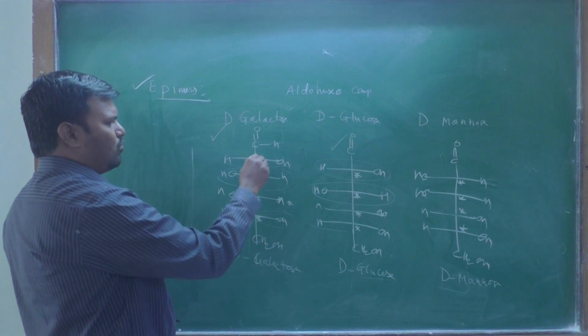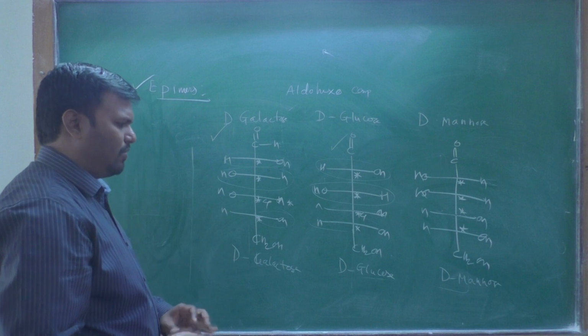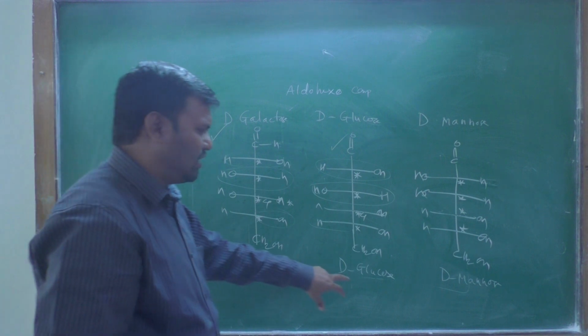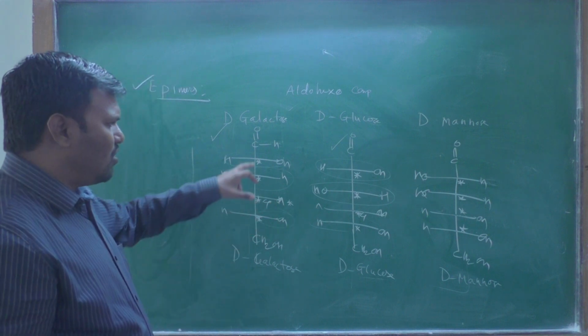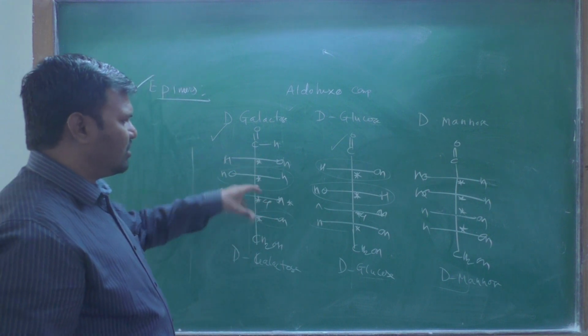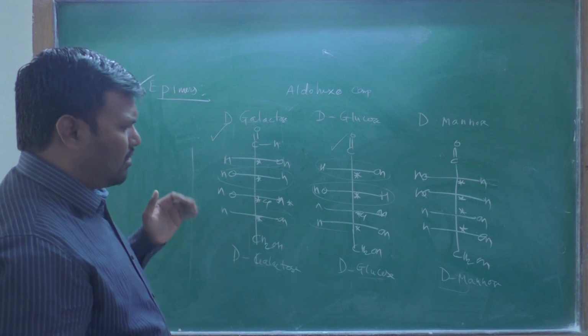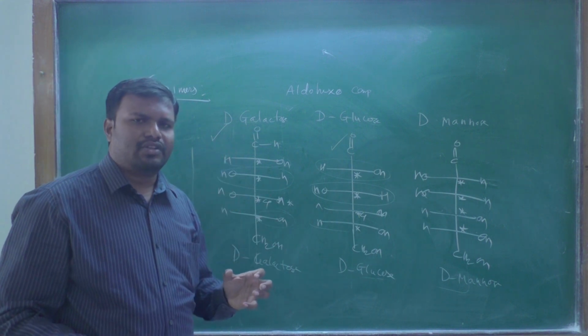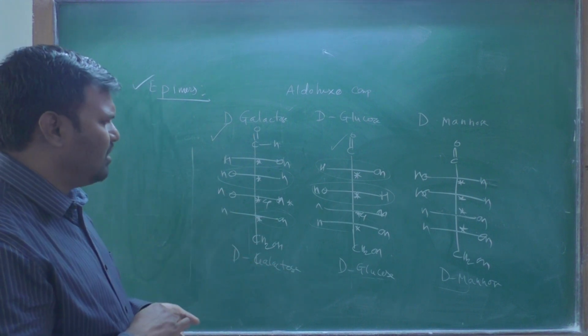Therefore, 1, 2, 3, 4. At the fourth carbon, when you compare galactose and glucose, there is a change in configuration. All other configurations are the same. Therefore, the molecule in which all the configurations are the same except only one carbon, that is called epimers.